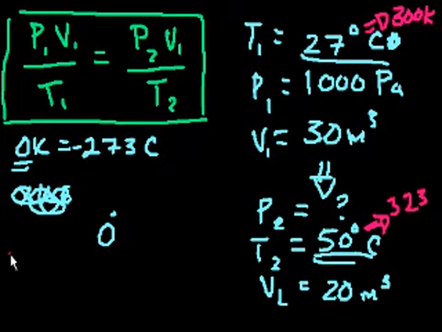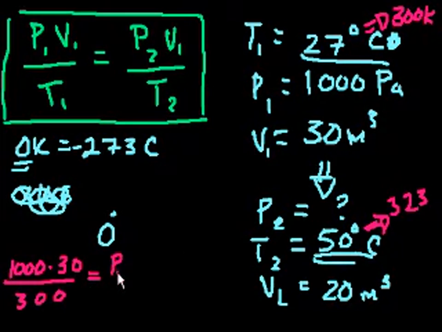So P1, 1,000 pascals, times V1, 30, divided by the first temperature, remember to do it in Kelvin, 300, is equal to P2, that we don't know, times V2, 20, divided by our new temperature, 323.